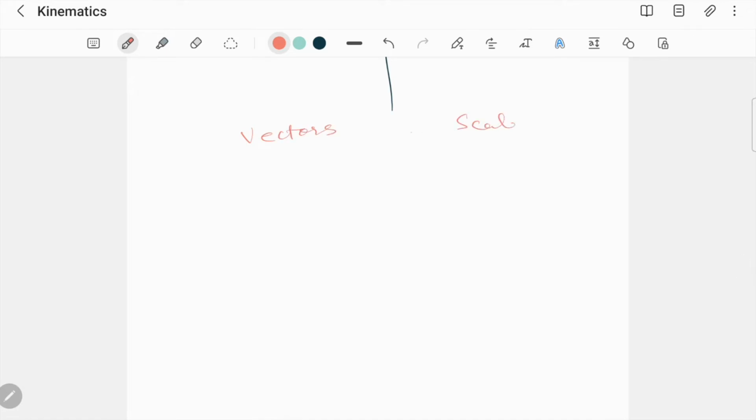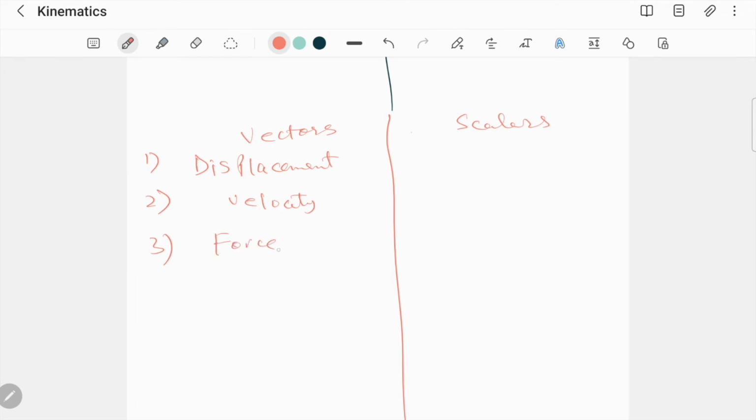So ये बहुत common exam question होता है. They would give you a list of some values and they would ask you if this is a scalar or a vector. Displacement, जो कि हम discuss कर चुके हैं. Why? Because it has a direction. So anything that has a direction would be a vector. Velocity, force, acceleration, and momentum. Let's not talk about momentum right now. उसको हम बाद में discuss करेंगे.